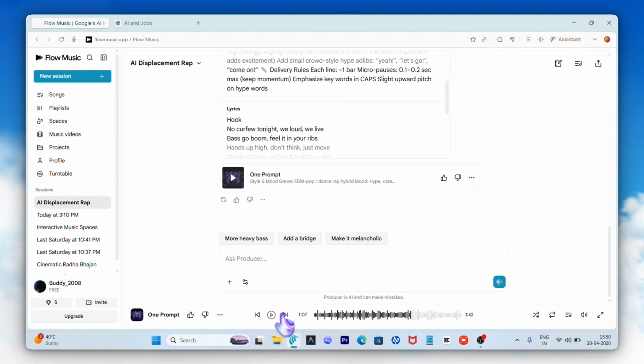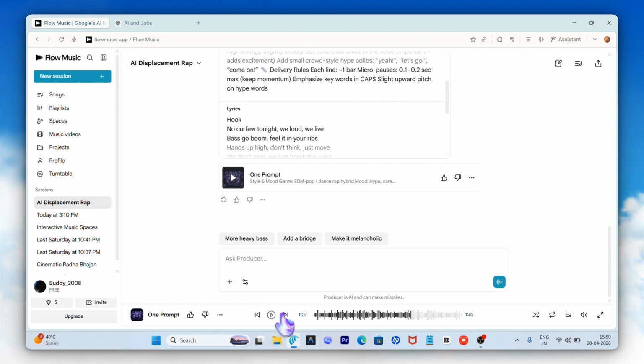You just checked out the quality. The quality was very awesome. So now we have actually listened how Google Flow creates songs. Now let's understand how you can create your own one.